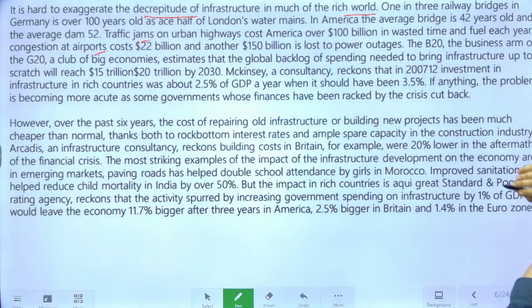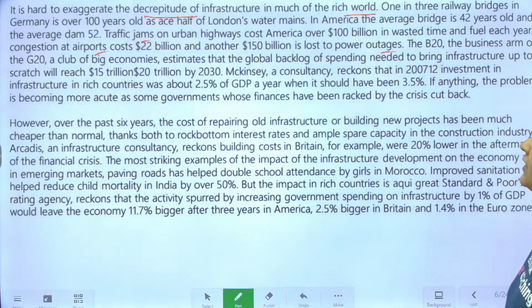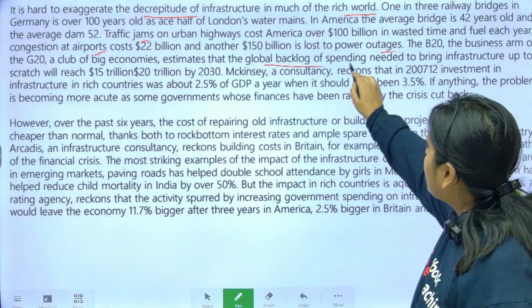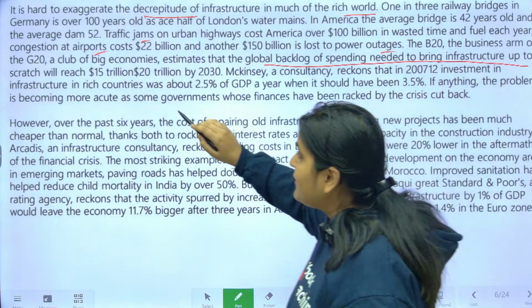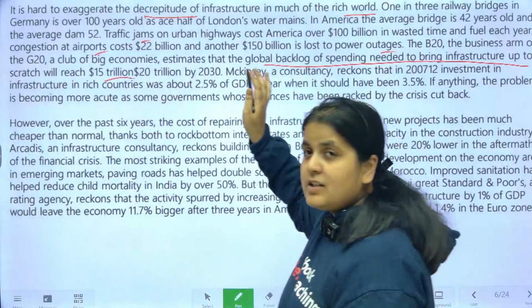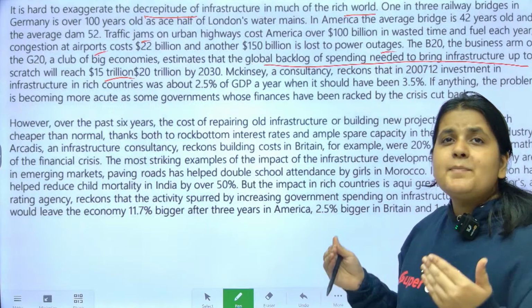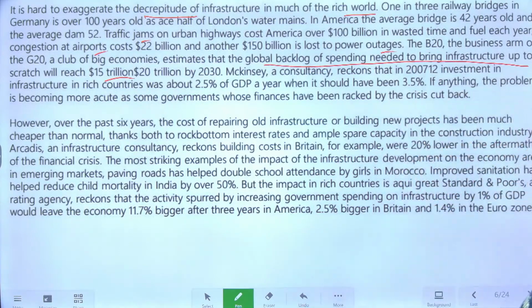Okay, then power outages. Okay, just keep picking the keywords. Right, then it says global backlog of spending needed to bring infrastructure up to scratch will reach 15 trillion and so on and so forth. So backlog of spending hai. These countries are not spending on infrastructure. Okay, they are not spending on infrastructure.